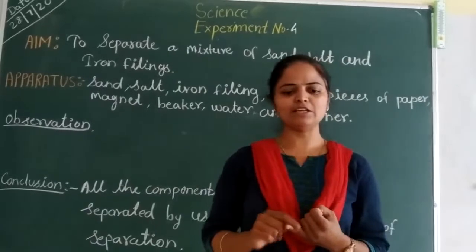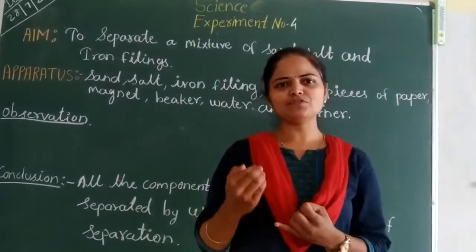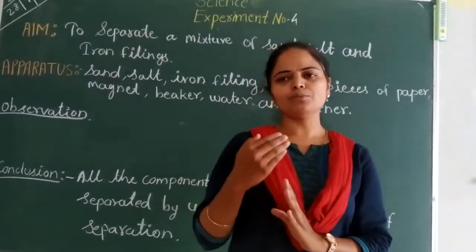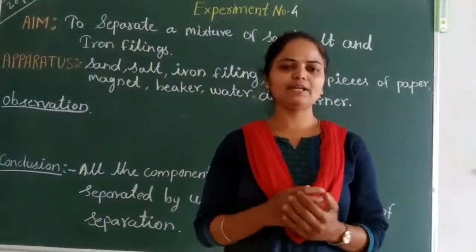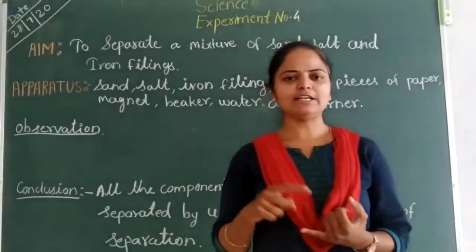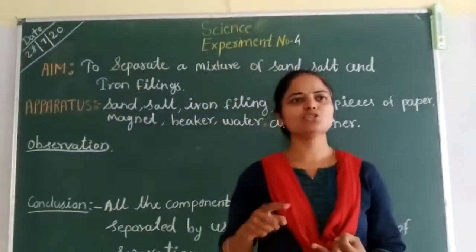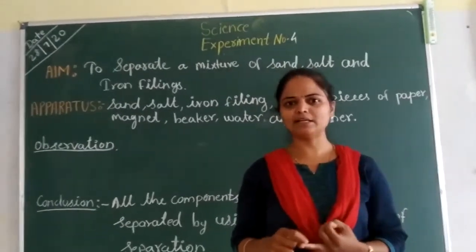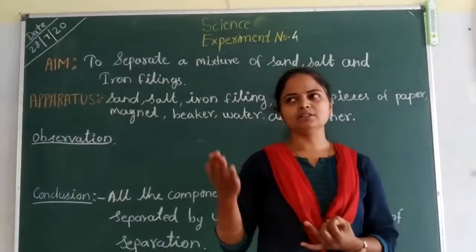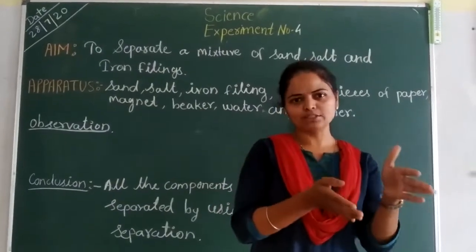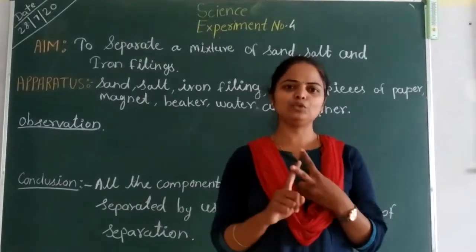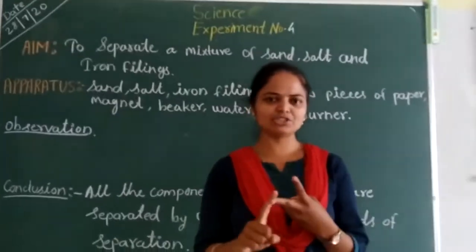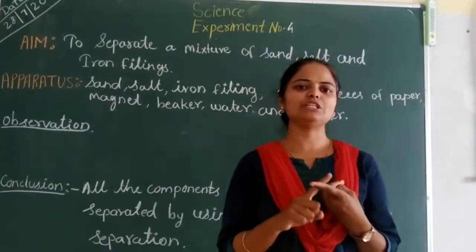A substance which is obtained from more than one kind of particle is nothing but a mixture. For example, air which contains various gases, then soil which contains organic matter, water, broken rocks and minerals. So these are examples of mixtures. Mixtures are of two types. First one is the homogeneous mixture and second one is the heterogeneous mixture.